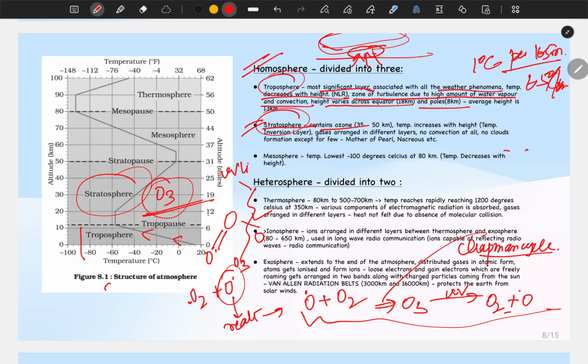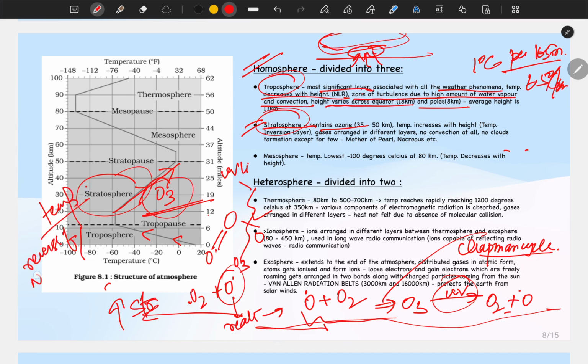Okay, in this reaction only, the absorption of UV and breaking, this reaction increases the temperature of the stratosphere. So here what we see is that with increase in height, the temperature increases. So it is the reverse of the normal lapse rate. Okay, I hope things are clear till now.